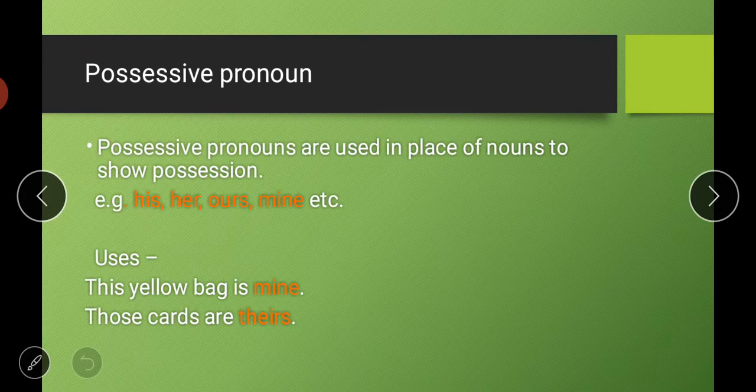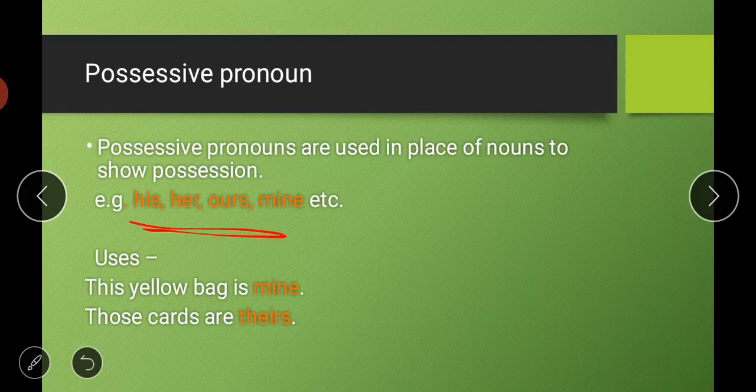Next is your second type of pronouns, that is possessive pronouns. So what is possessive pronoun? Possessive pronouns are used in place of nouns to show possession. Possession means to show belongingness, to whom that thing belongs. So these are the words like his, her, ours, mine. When we are talking about whose this thing is, that kind of pronouns like his, her, ours, mine, these kind of pronouns are called possessive pronoun. These pronouns show belongingness of a thing or possession of a thing.